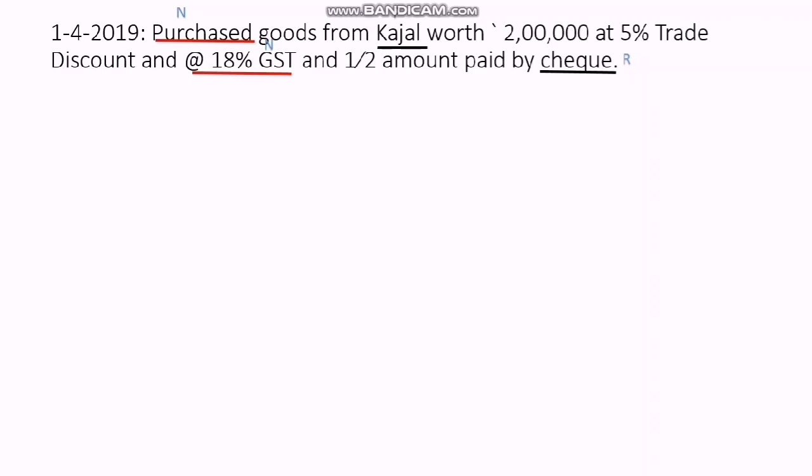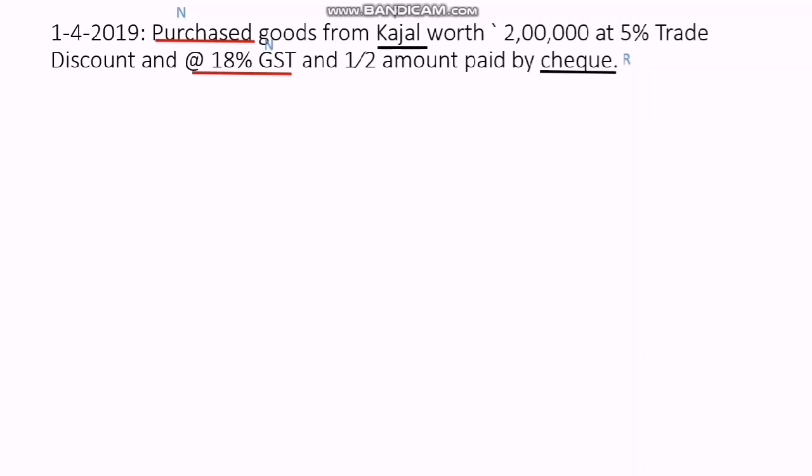Kajal is the name of a person and we are purchasing from Kajal. Therefore, Kajal is giving. So what is the rule of a personal account? Debit the receiver, credit the giver. Kajal is the giver, so she will be credited. Then 18% GST is again an expense, so that's why it's debited, and debit is shown by a red line.